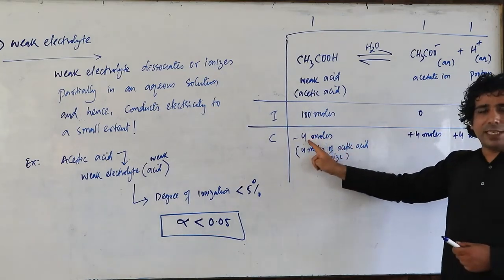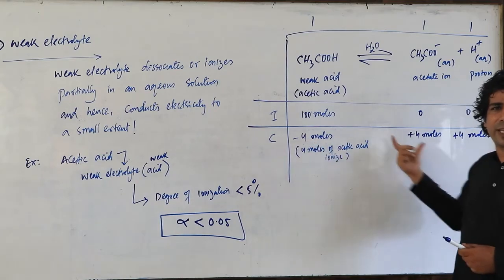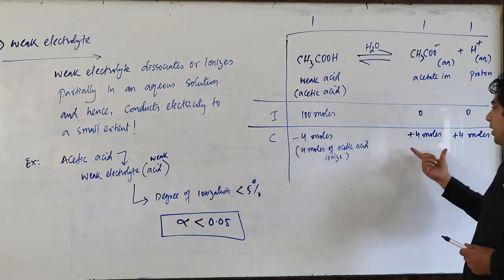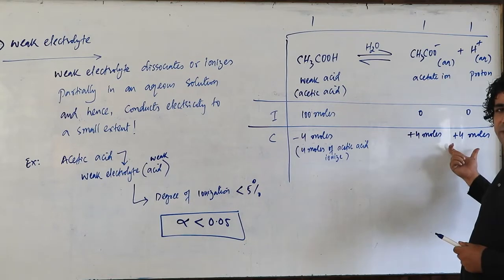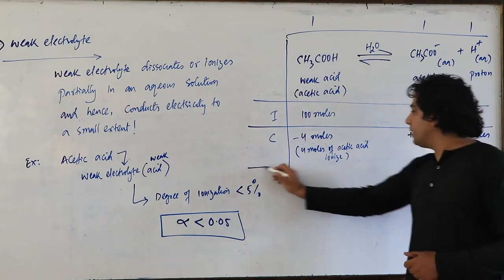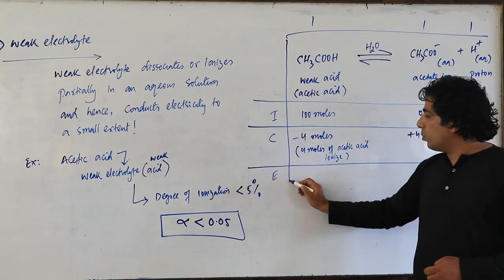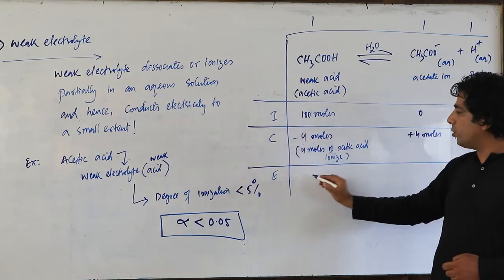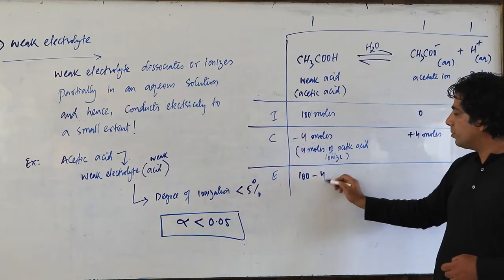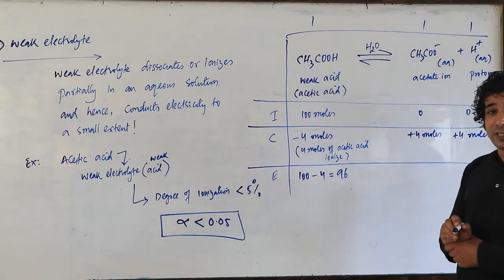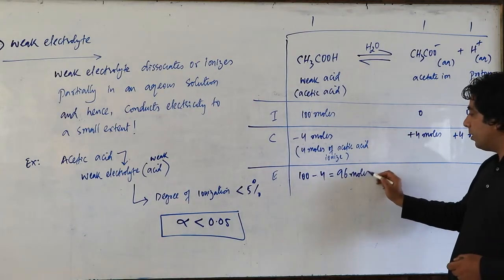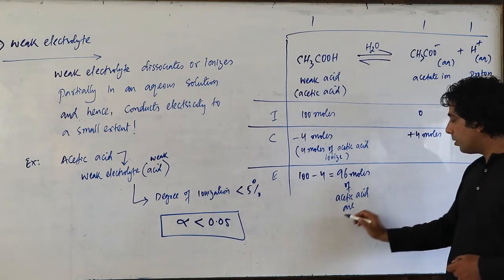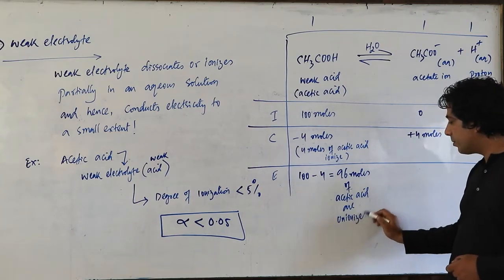If 10 moles are, let us suppose, dissociating or ionizing, then you will get 10 acetate and 10 H plus. But here 4 moles are dissociating, so you are getting 4 moles of acetate and 4 moles of H plus. Correct? So now, what is present at the equilibrium? Initial concentration minus change in concentration. So initial concentration was 100 minus 4. What is that? 96. And what is this 96? 96 moles of acetic acid are unionized at equilibrium.